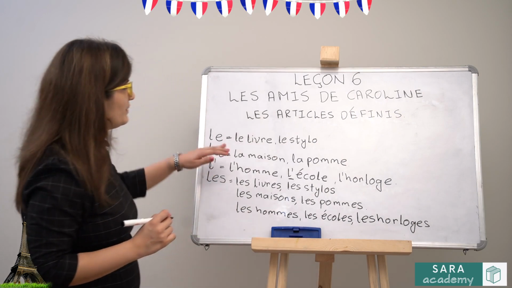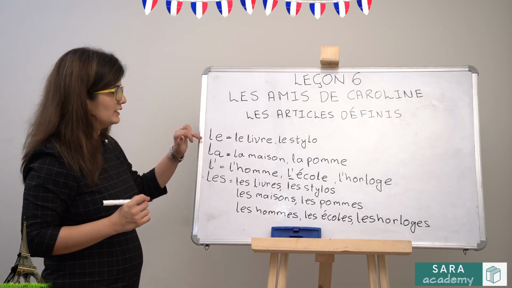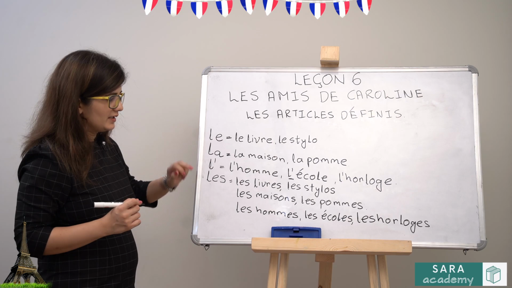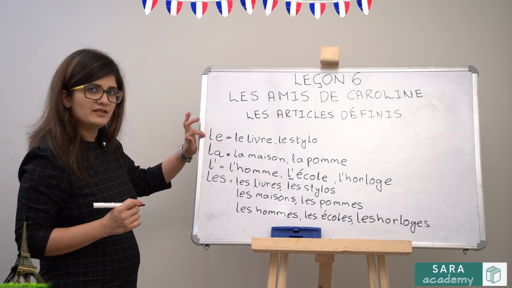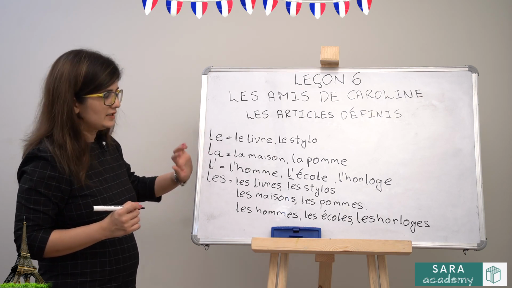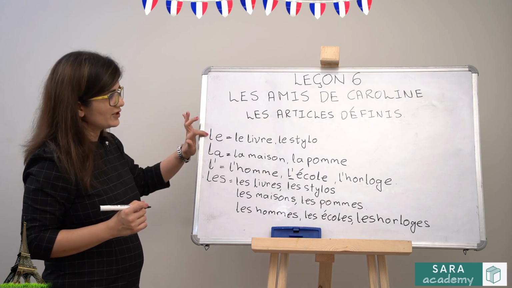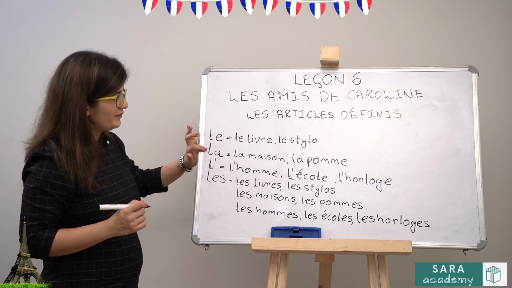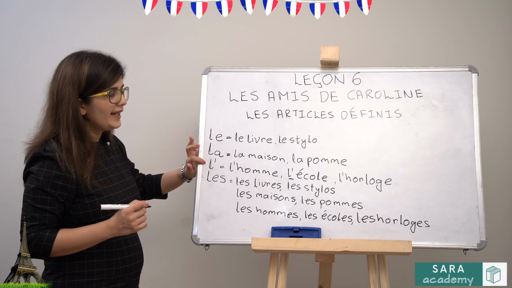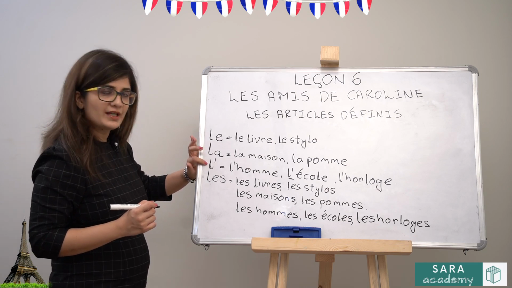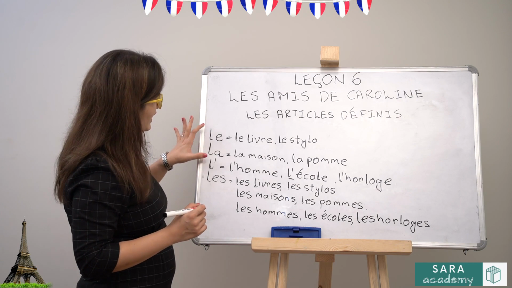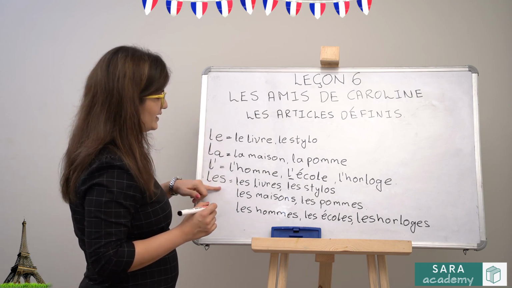So, this is how we make something plural. Le, la, les. This is le, la, les. This is for masculine singular nouns, feminine singular nouns. Any singular noun starting with a vowel or h is l apostrophe, and the plural of all of this is les.